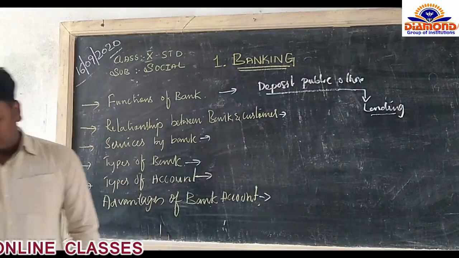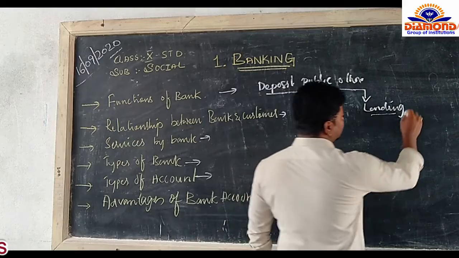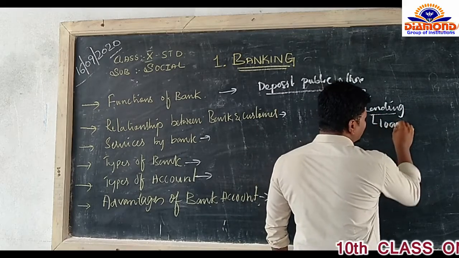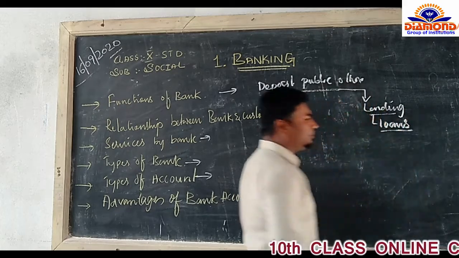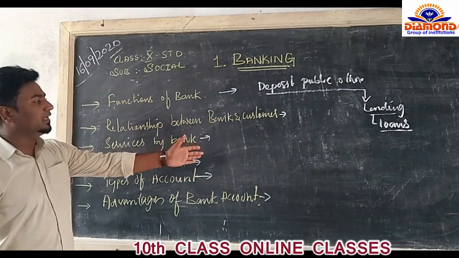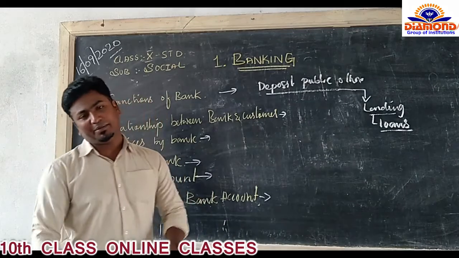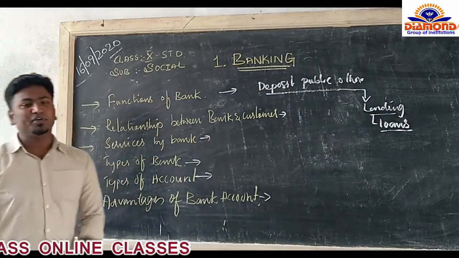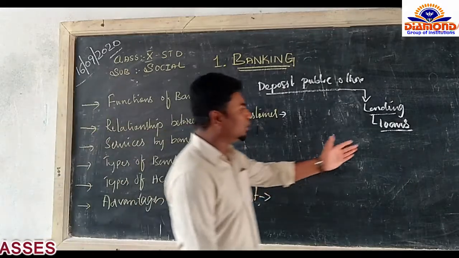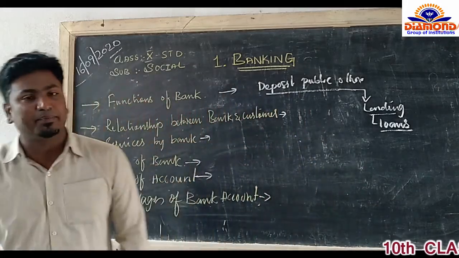That is lending money to the public in the form of loans, which we call loans. There are several people involved in depositing money, and also many people waiting to get a loan from the bank. This is one of the very important functions of the bank, where the bank deals with loans and earns profit as interest from the public.